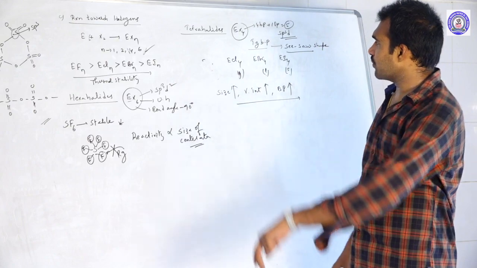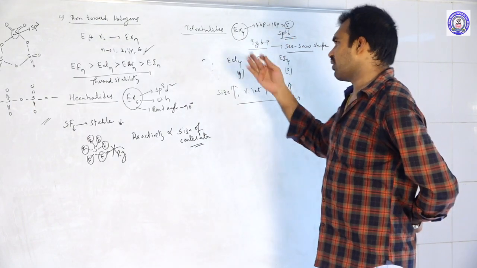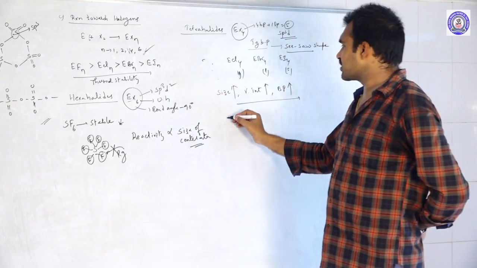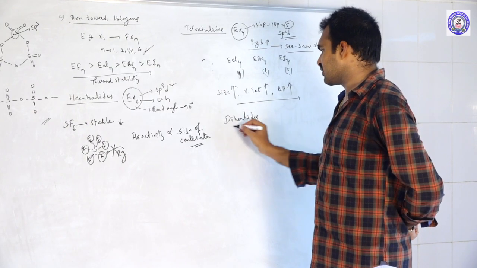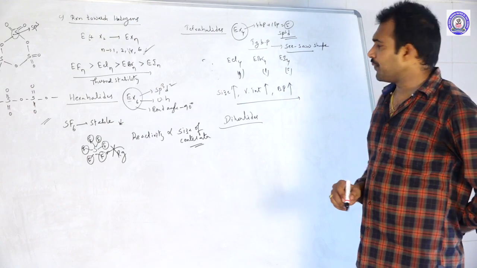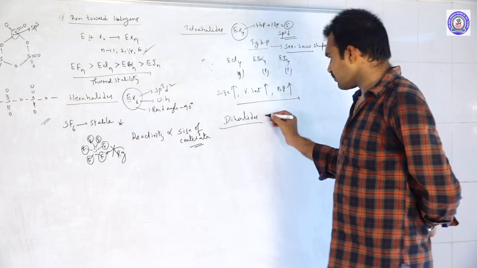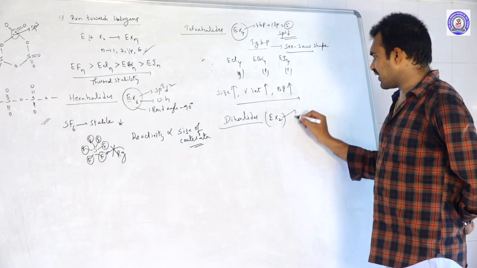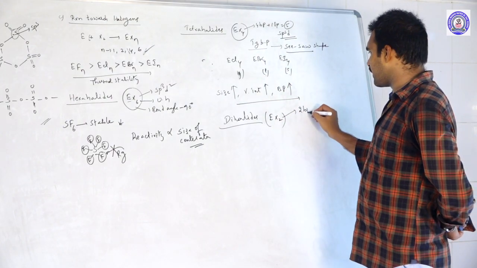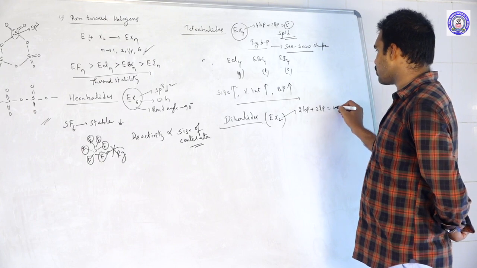One more thing you should remember, we will discuss in dihalides. Next, move to the dihalides. Coming to the dihalides, we represent them with EX2 type. In EX2, the central element has 2 bond pairs and 2 lone pairs, total 4.